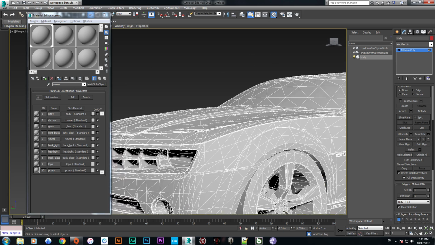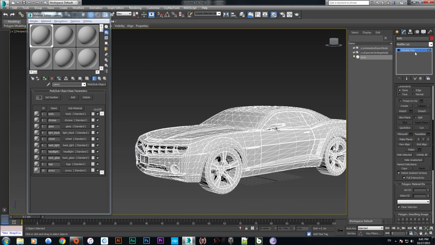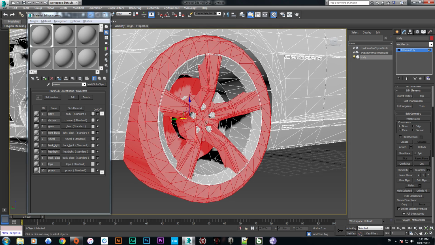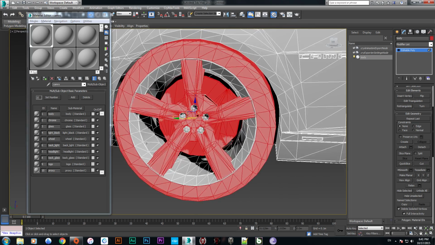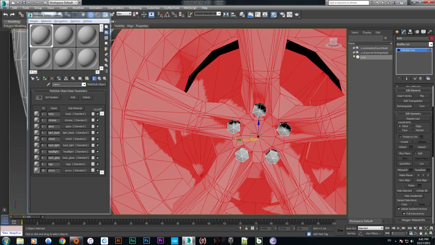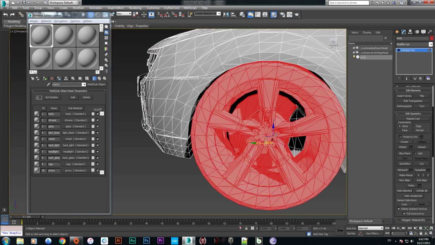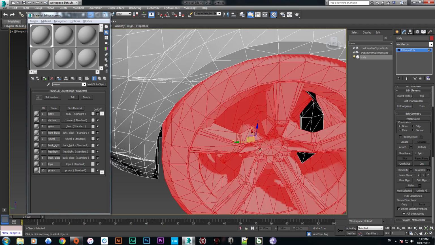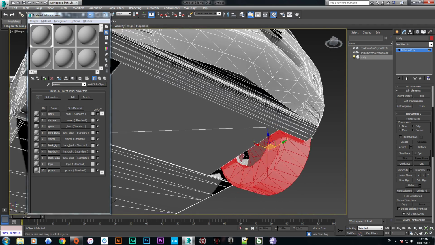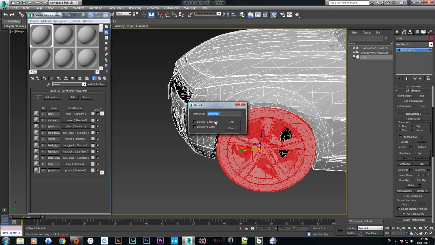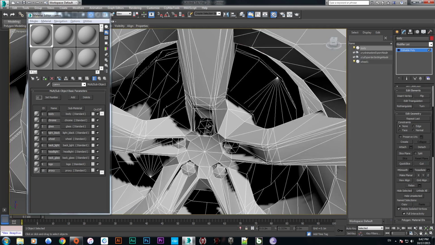Now we are going to detach the material items. So put the element on and select this. Do not select this. Okay, here we go. We have selected the tire material, or all tire objects. So we are just going to detach it as wheel 1. Okay, detach. Push OK. Now same thing to the other tire.